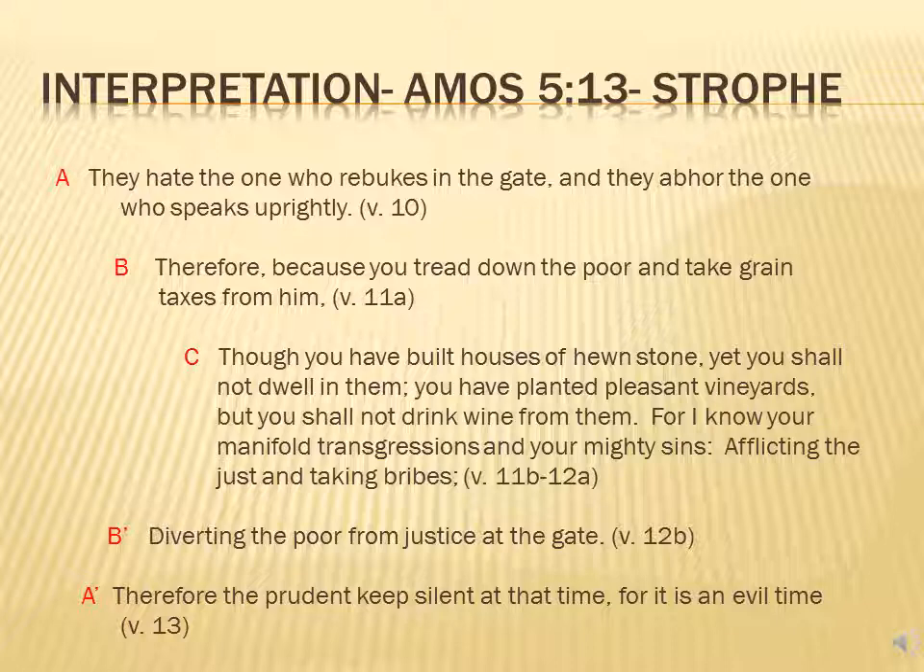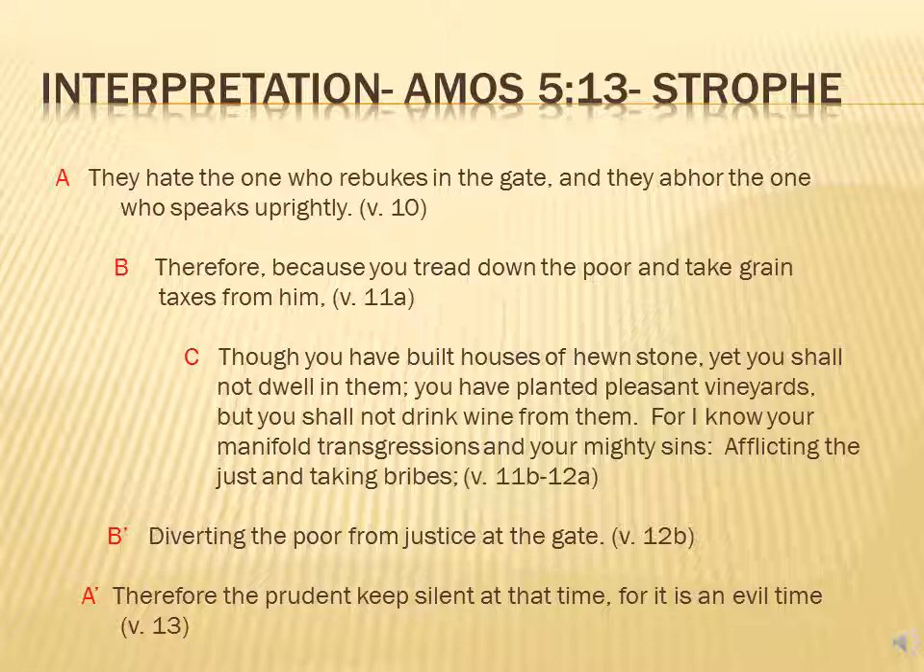So let's use the chiasmic pattern that we found in the strophe. All right, so we see at the very bottom of my slide, verse 13 is represented by the alphabetical letter A. So that means it's paralleled to the A that's at the top of our slide that was verse 10 in the chiasmic pattern. So "they hate the one who rebukes in the gate and they abhor the one who speaks uprightly" is the phrase that's parallel to verse 13.